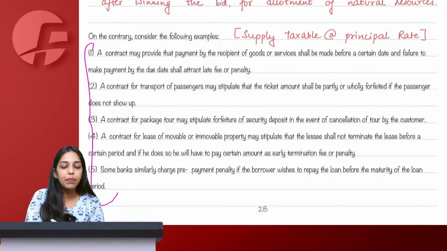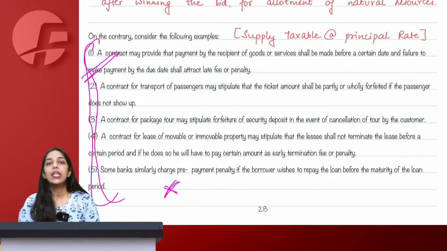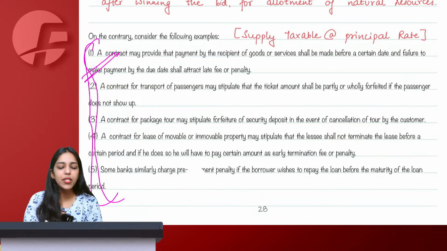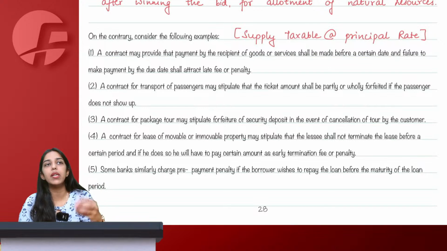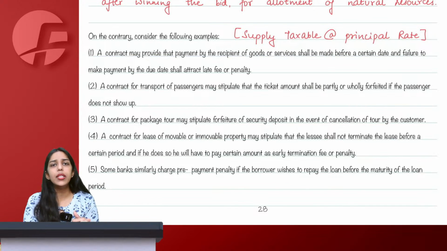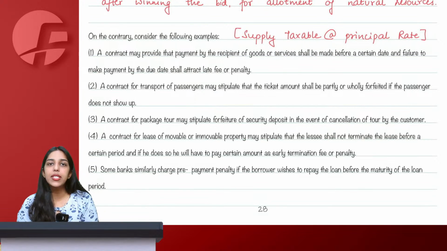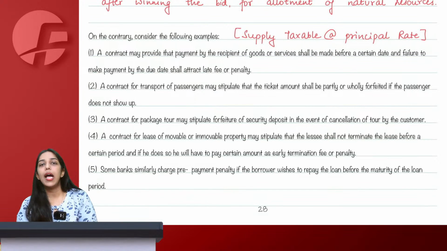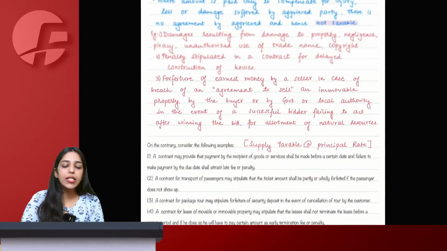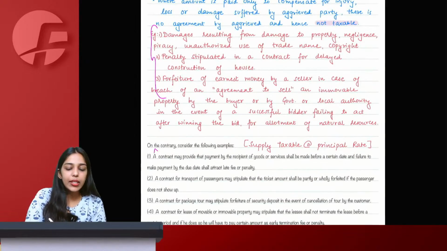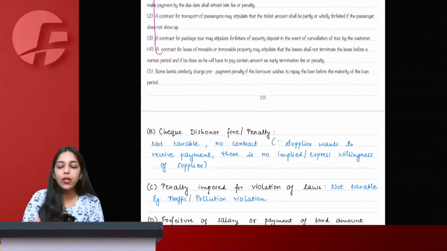So here are some examples that you can see. On the contrary, these things are not liquidated damages. They happen normally in the ordinary course of business, very much normal for a supplier, and therefore they will be clubbed with the original supply only and taxable at the principal rate of tax. See, these examples that I have given you are the examples specified in the notification.